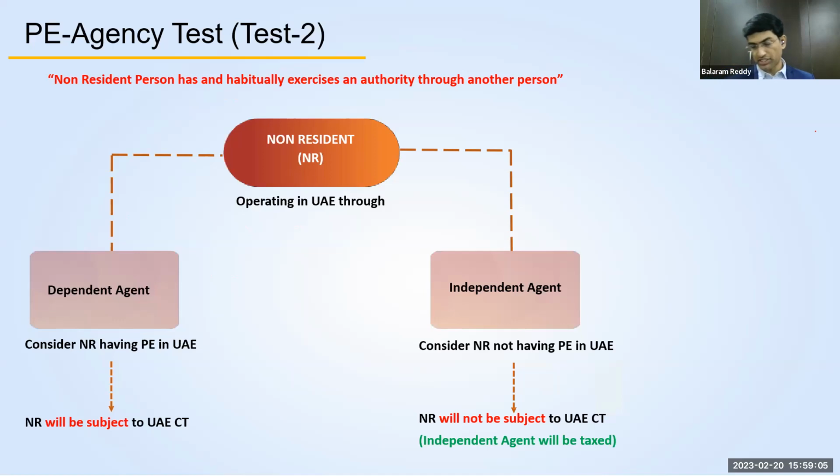As I mentioned, the permanent establishment can also be determined by a second rule, the agent test. The non-resident does not have any permanent establishment or fixed place of business in UAE, but they are conducting business through an agent who is fully dependent on them. Then also the non-resident will be considered as having a place of establishment in UAE, and they will be subject to tax in UAE. Of course, if they are conducting the business through an independent agent who is not directly connected to them, then it will not be considered as having a PE in UAE, and hence they will not be subject to tax in this model.